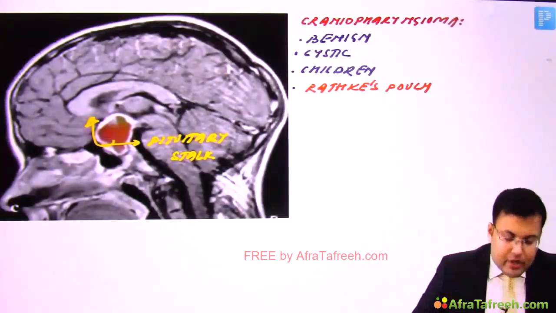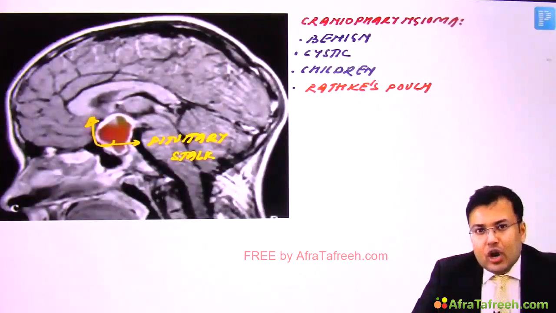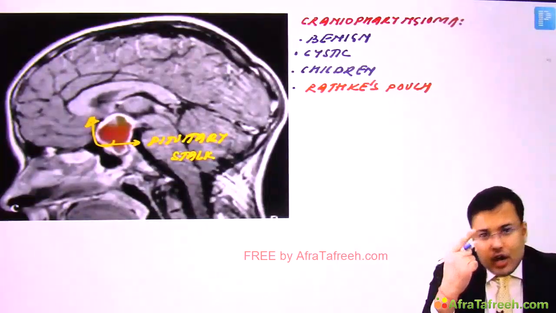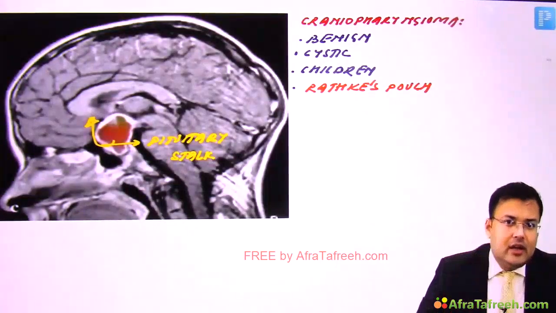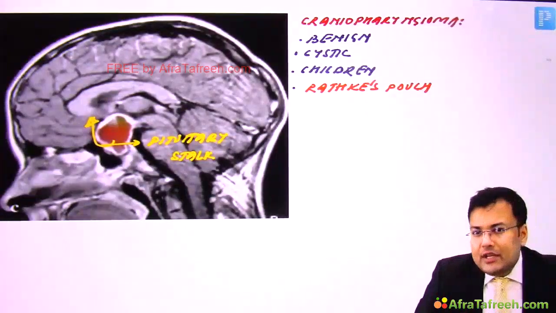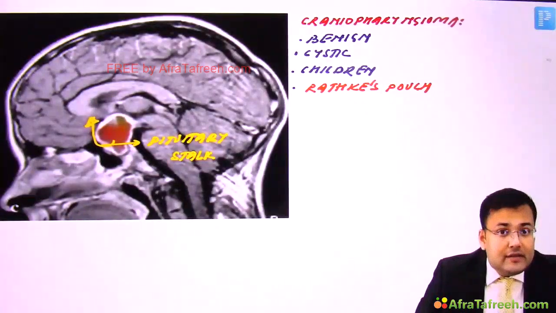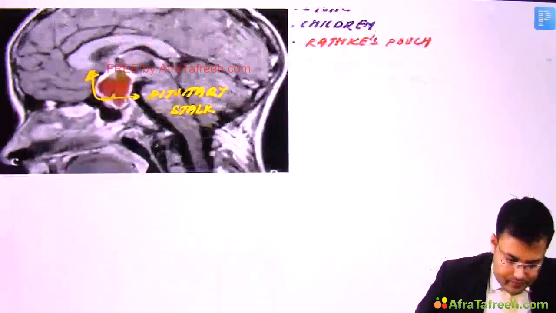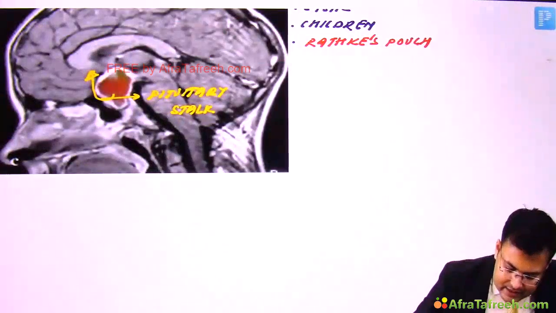Second problem: because of its close relation to the optic chiasma, these patients have visual field abnormalities or visual field defects. Third, because of close proximity of the tumor with cranial nerves, there is cranial nerve palsy. So what are the problems here? It's a large cystic tumor.